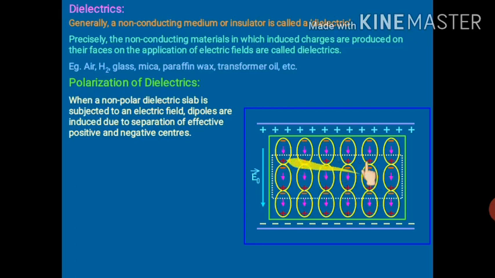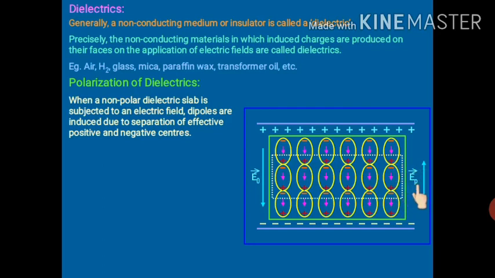The negative charge will be on this face, and the positive charge will be on this face, and inside there will be no charge. So a net negative charge is developed on this face, a net positive charge is developed on this face. Being positive and negative, an electric field will be induced, and that electric field will be termed as EP, because it is developed because of polarization.